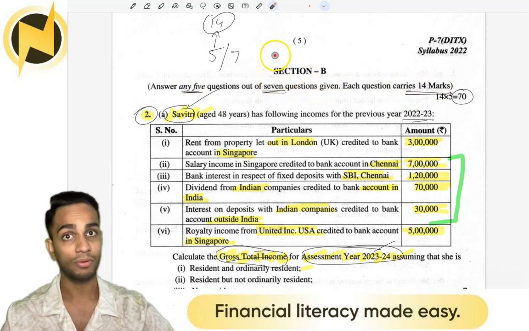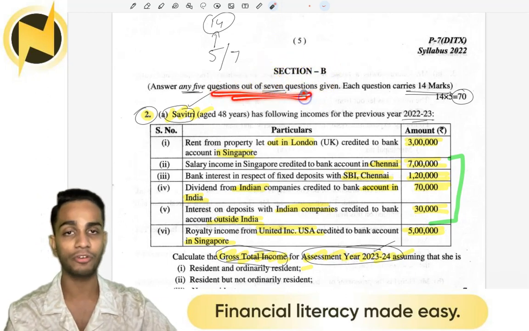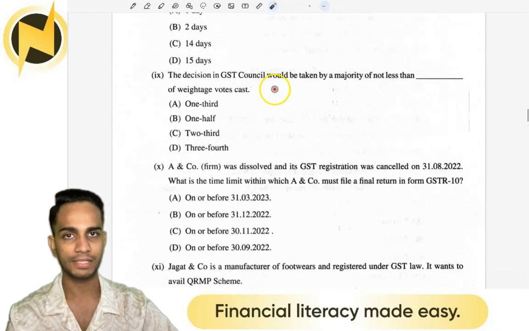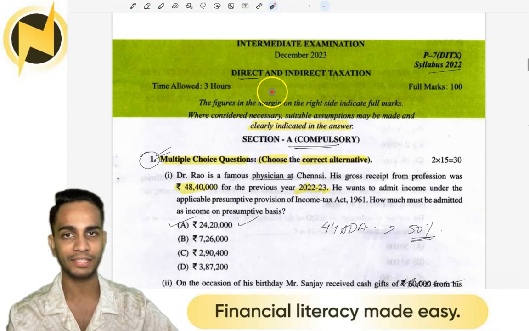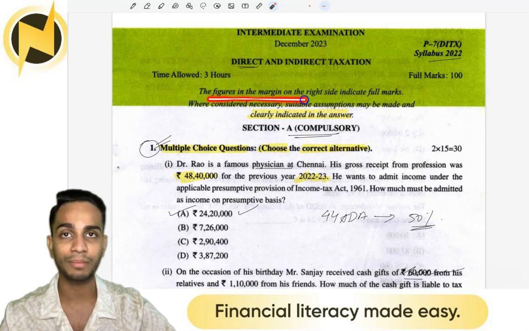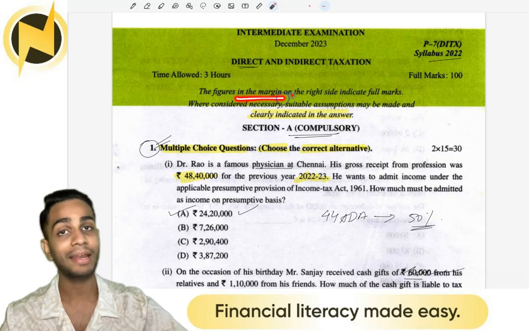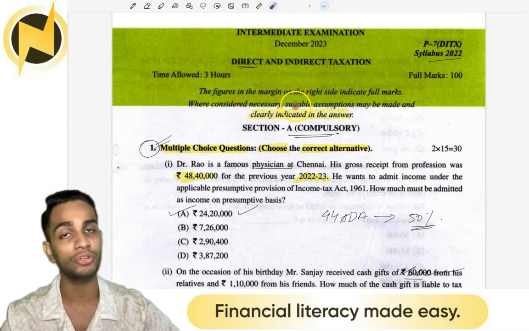Now, there can be scenarios wherein this particular note is given at the start of the question paper. It might be mentioned there: question number 1 is compulsory, and out of question numbers 2 to 9, you can write any 5.